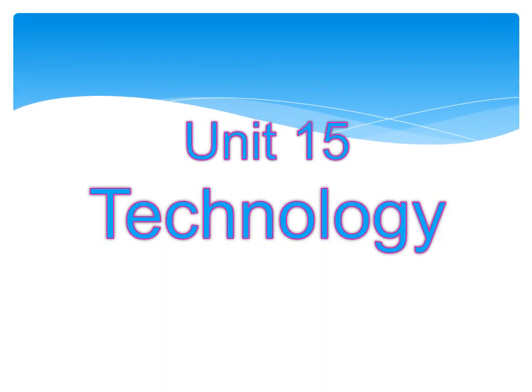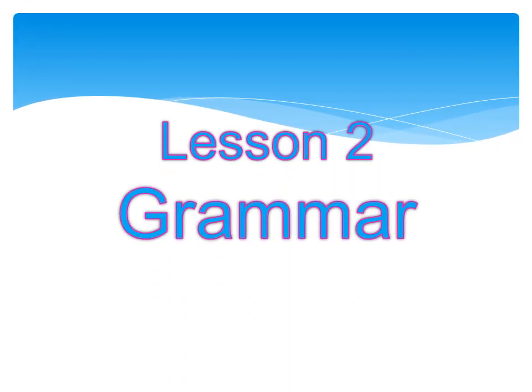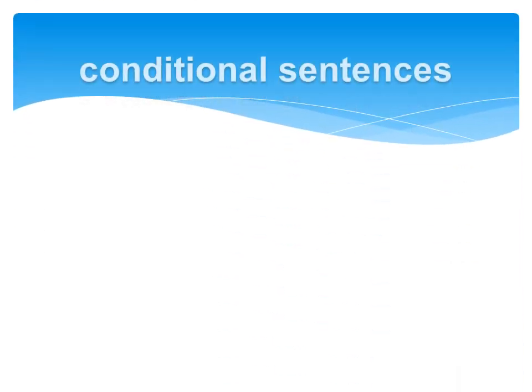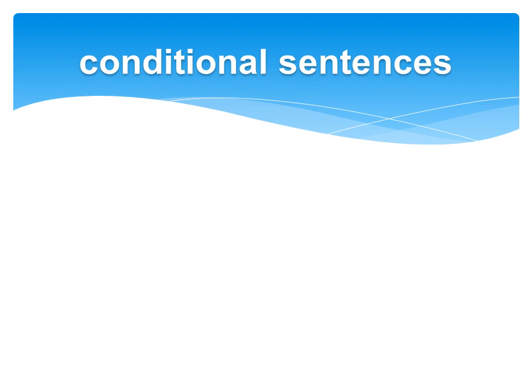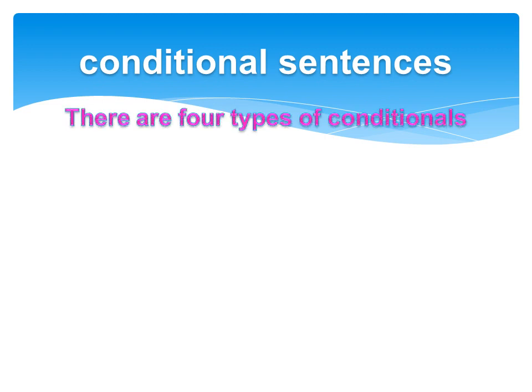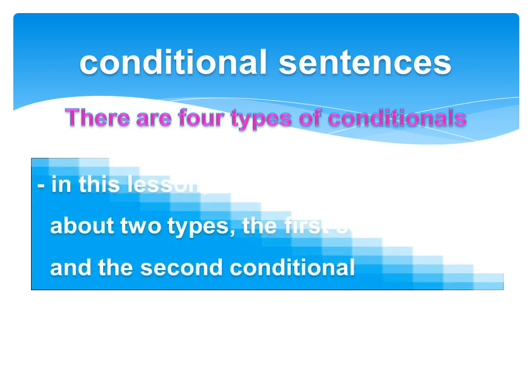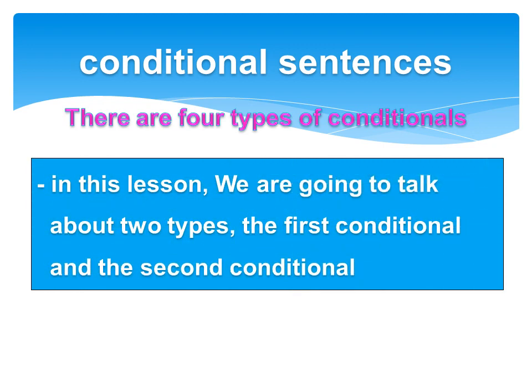Unit 15 Technology. Lesson 2 Grammar. Conditional sentences. There are 4 types of conditionals. In this lesson, we are going to talk about 2 types: the first conditional and the second conditional.